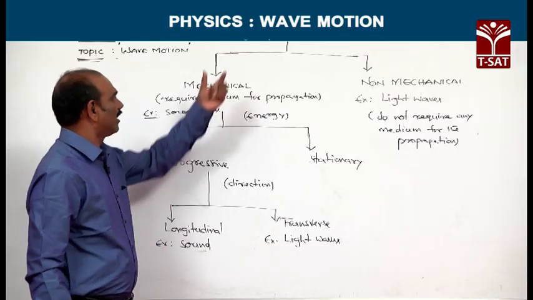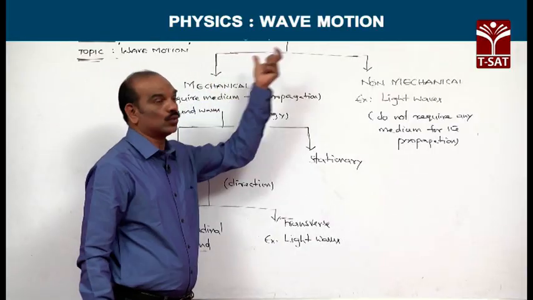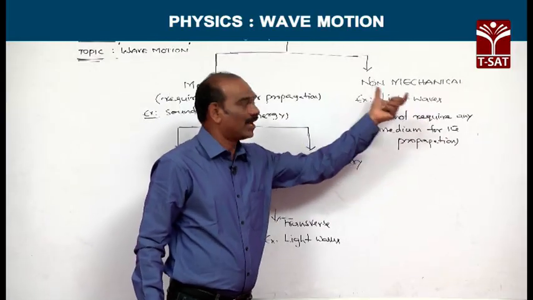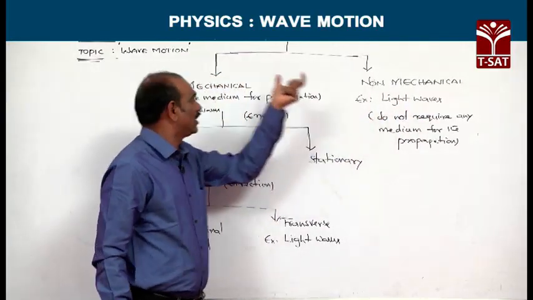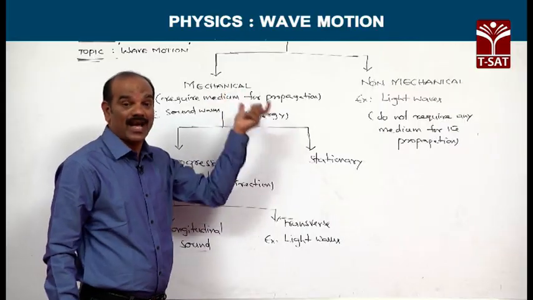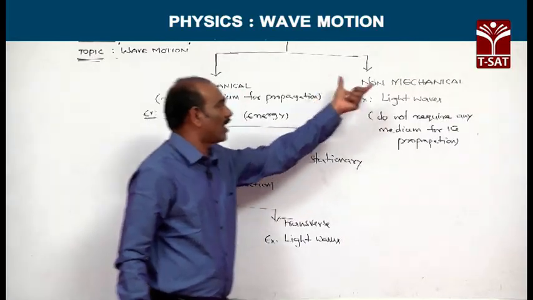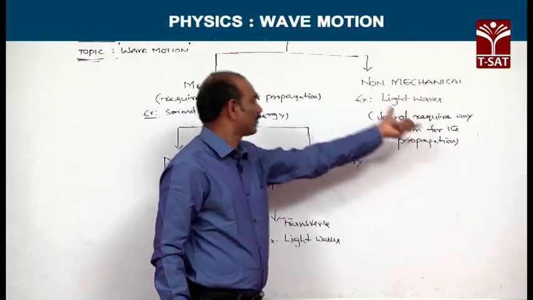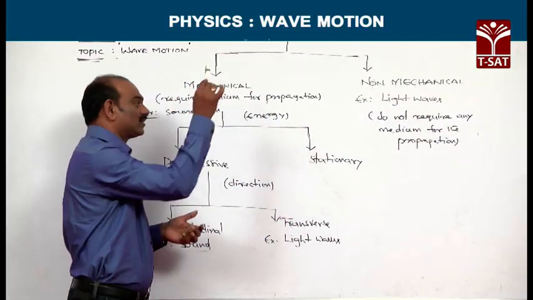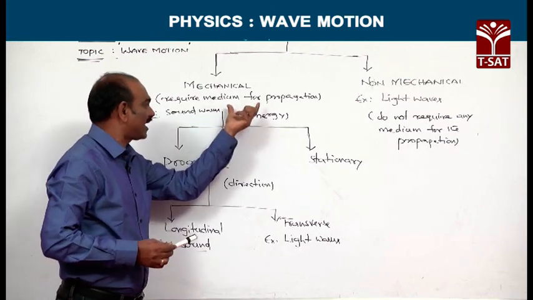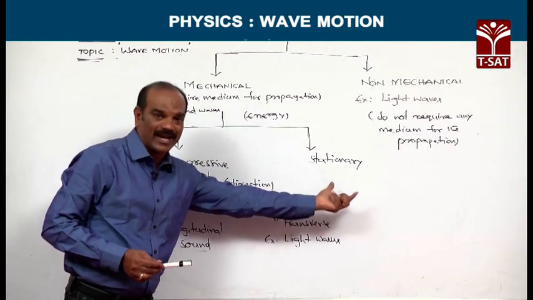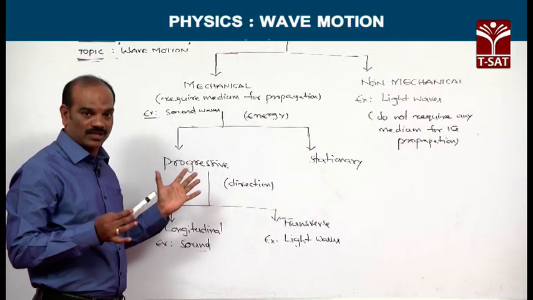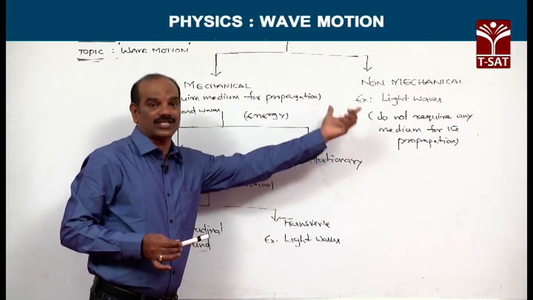I repeat again, waves are classified into two categories: mechanical and non-mechanical. The basic difference is that mechanical waves require a medium for propagation, while non-mechanical waves do not require any medium. Further, based upon the energy, mechanical waves are classified into progressive mechanical waves, or simply progressive waves, and stationary waves.